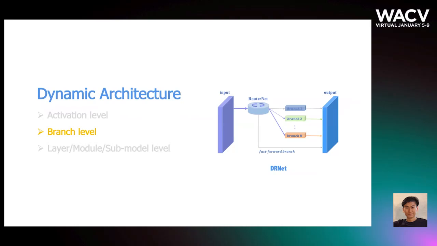In this paper, our key idea is to produce the prediction at the branch level, which is more fine-grained than the layer, module, or submodel level, and thus can achieve better customization for higher efficiency. Meanwhile, since the number of branches for selection is relatively small, the prediction with the hypernetwork for the right branches is easier and thus more accurate than at the activation or channel level.